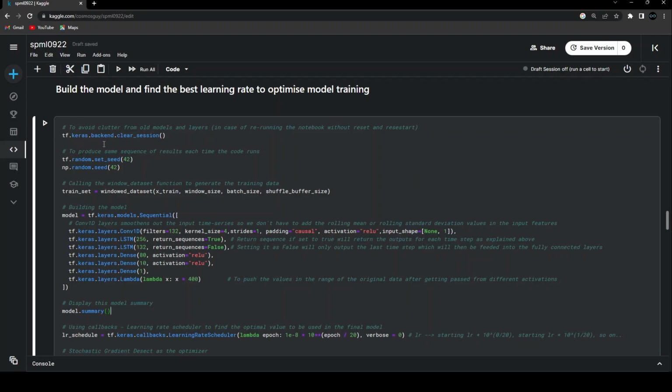We are starting with tf.keras.backend.clear_session. This is useful in case you forget to restart the whole kernel and you just keep on rerunning the cell. It makes sure you have enough memory to run these models, so we are using this step. And in this next step, we are creating the seed for TensorFlow and NumPy. This is just going to ensure that every time we run this coding cell, we have the same kind of randomness.